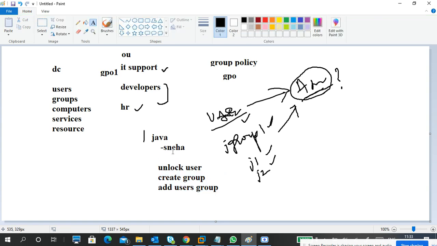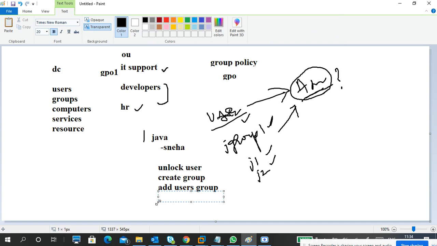Okay. So whenever any problem occurs, means the users in Java face a problem, they will complain to Sneha directly. So she will handle it, but with limitations, only things like unlocking users, creating groups, and adding a user to a group.